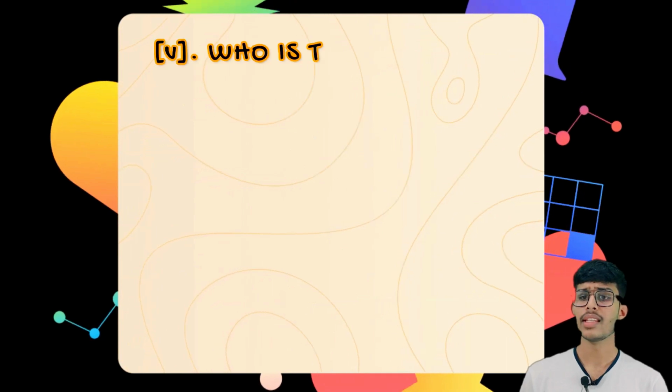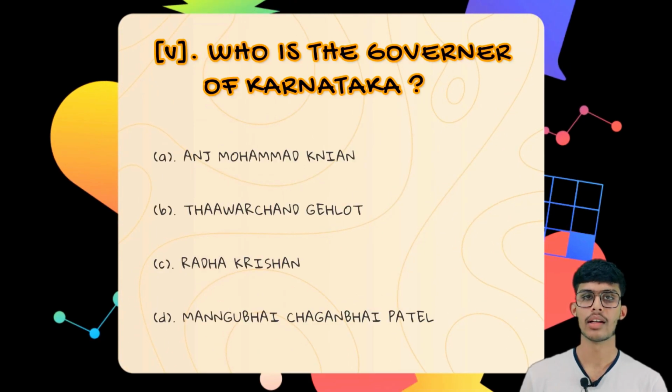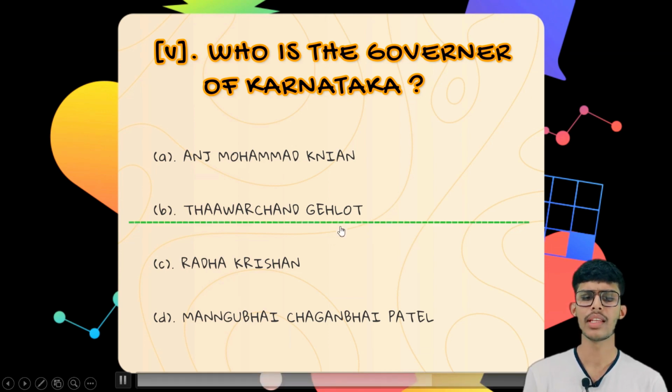The fifth question is, who is the governor of Karnataka? So the first option is Anj Mohammad Mian, the second one is Thawar Chand Gehlot, the third option is Radha Krishnan, the fourth option is Mangu Bhai Chhagan Bhai Patel. So the correct option is Thawar Chand Gehlot.